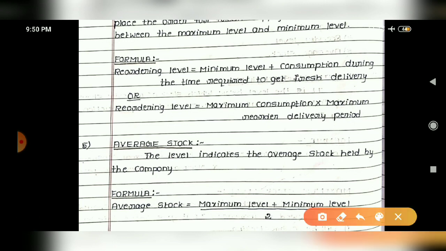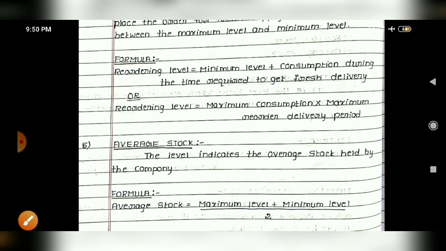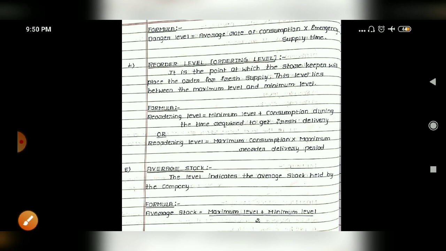Then concerning your average stock, average stock is nothing but the average of the minimum and maximum stock. Okay, so average stock equals maximum stock level plus minimum stock level divided by 2. It is also called normal stock, average stock or normal stock, any term will be used. Okay, note this. These are the 5 formulas on the basis of which we are going to calculate all the problems concerning inventory management, or this material control chapter.